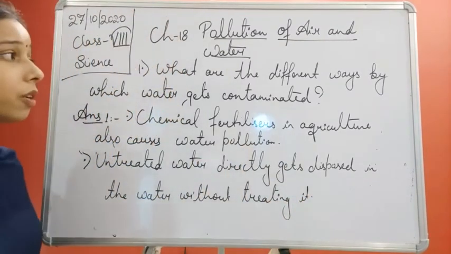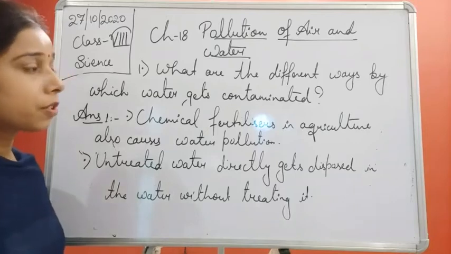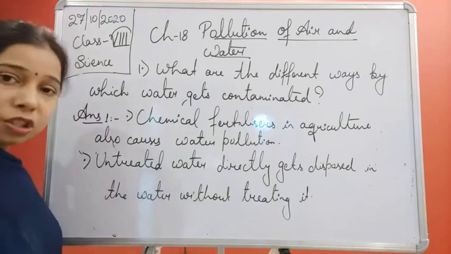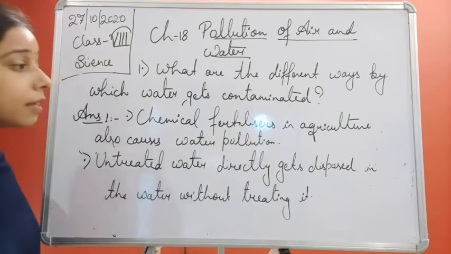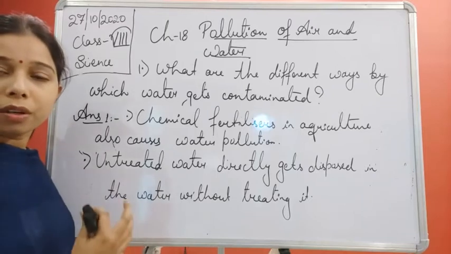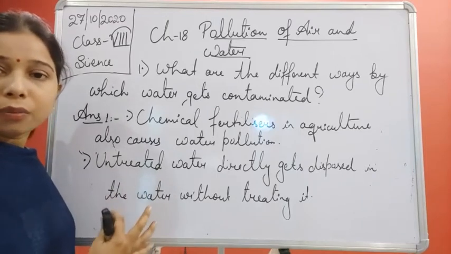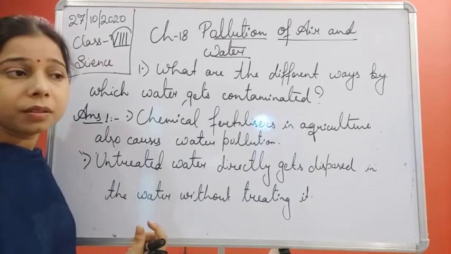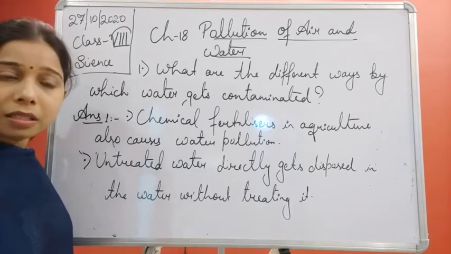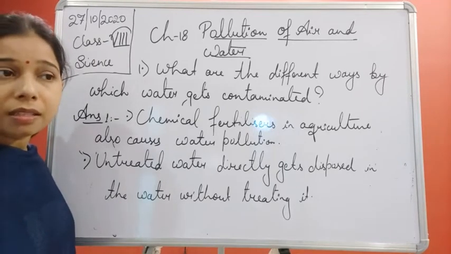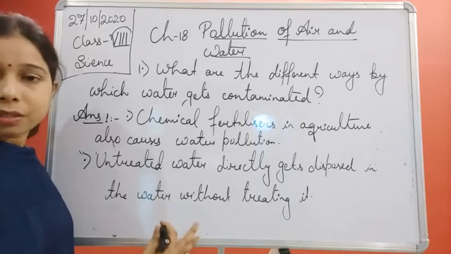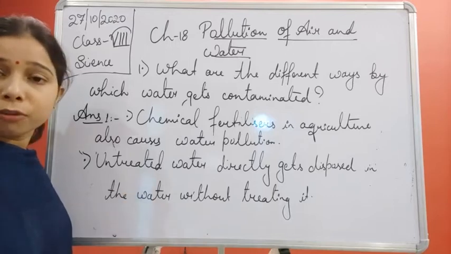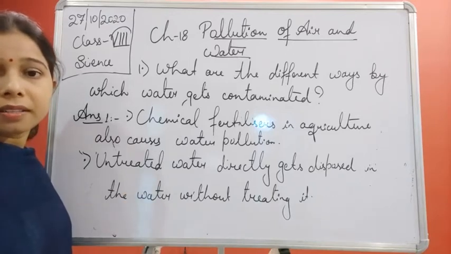Okay, so now, students, this is the answer to the first question, that is, what are the different ways by which water gets contaminated. The first one is that people dispose of garbage and other waste material into the water. The second one is industries. They release a lot of toxic chemical substances, and these chemical substances mix with the water, enter the food chain of aquatic living organisms, and ultimately cause their death.